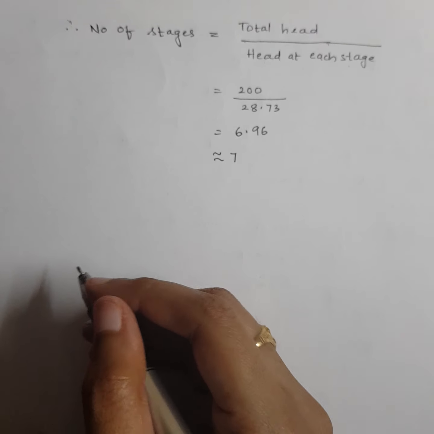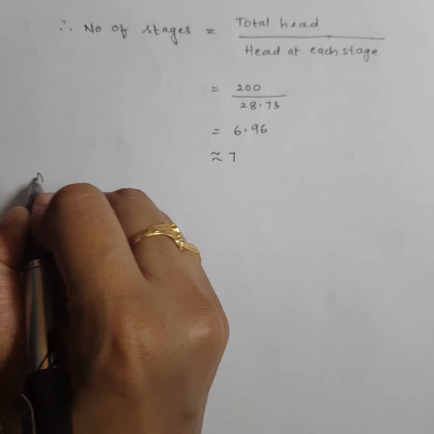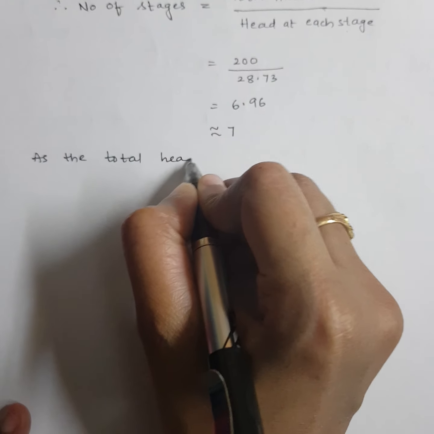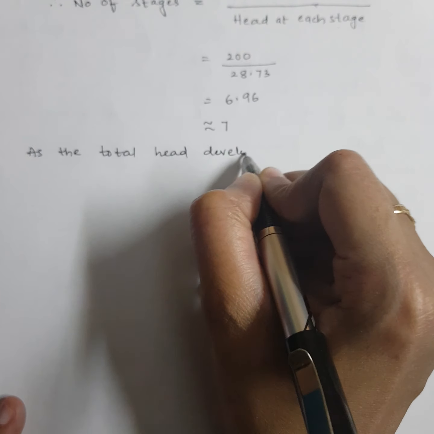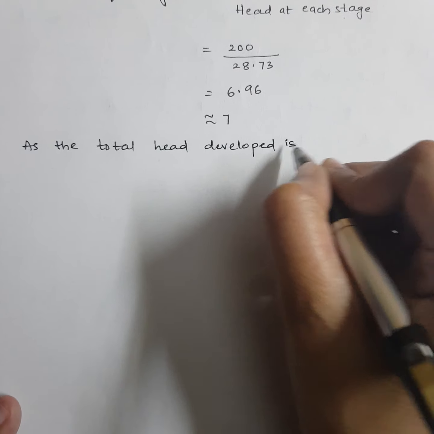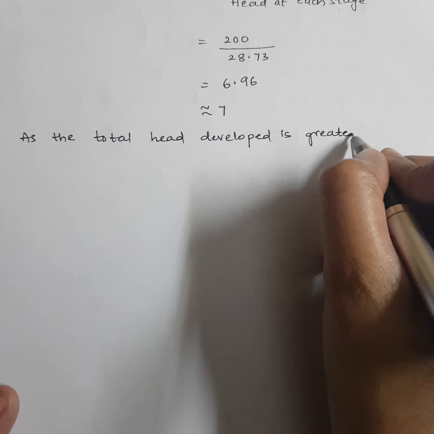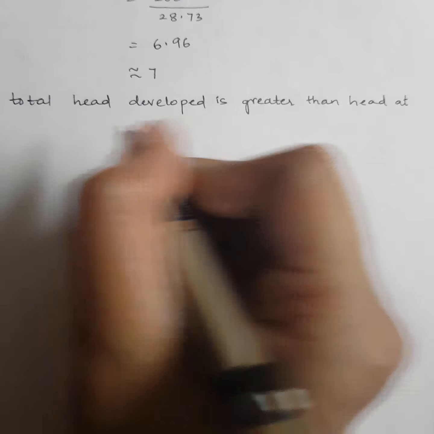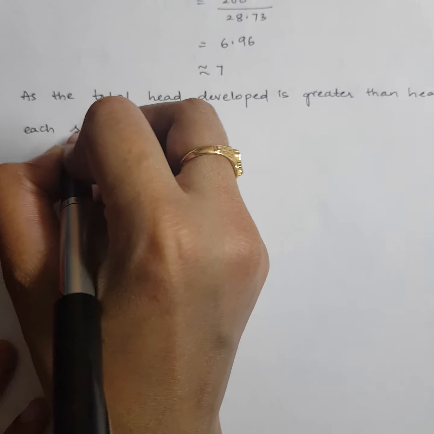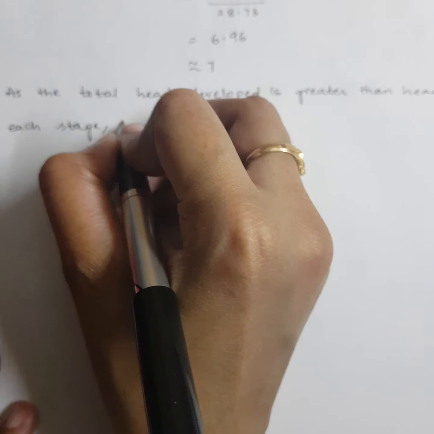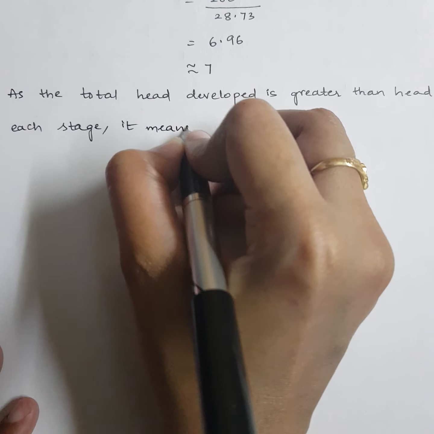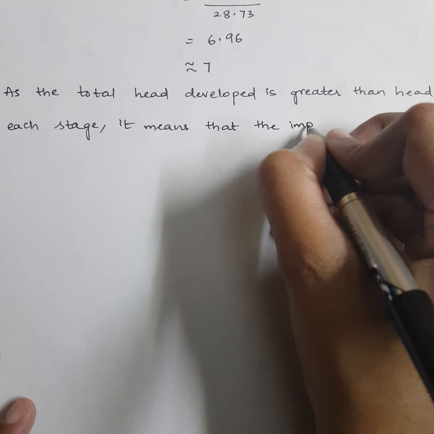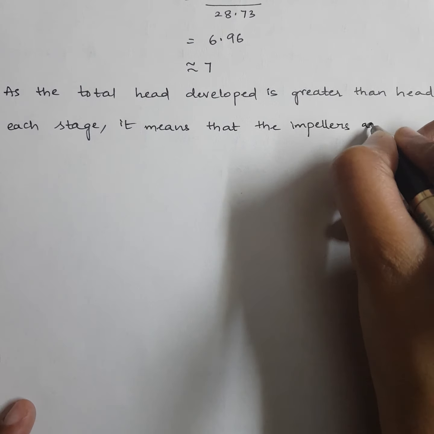You can write as: the total head developed is greater than head at each stage, it means that the impellers are connected in series. Like this you can write.